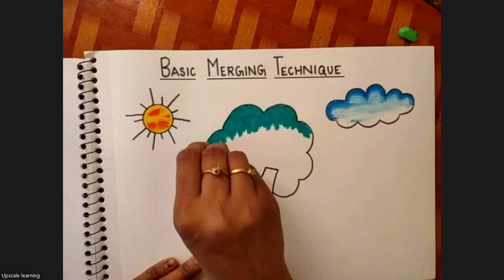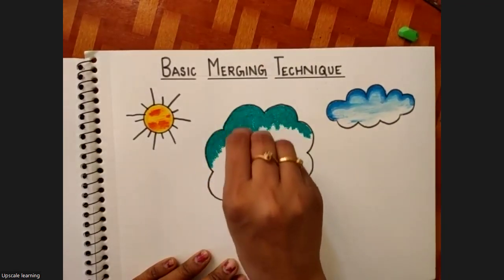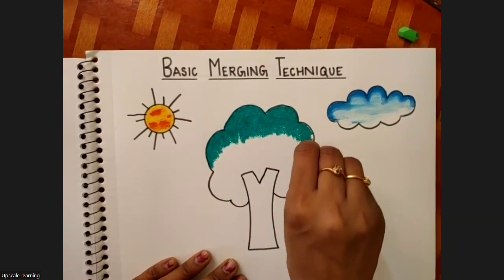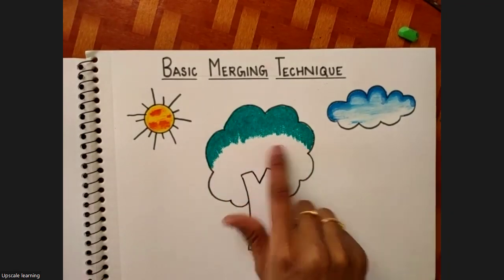Okay. See, only this much portion I have colored in dark green. Accordingly, depending upon the size of your tree, you decide and color.